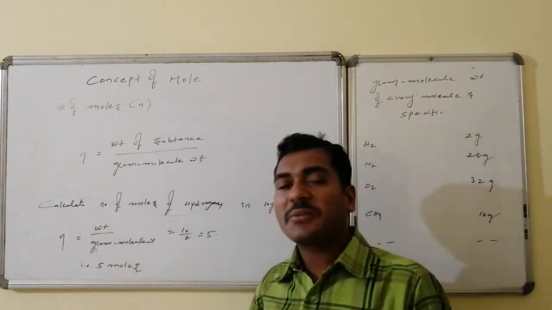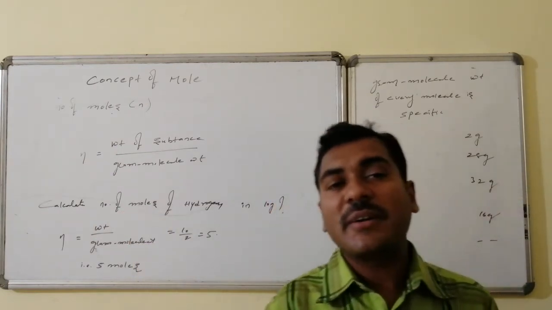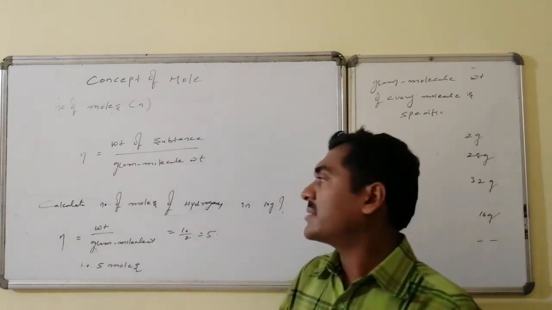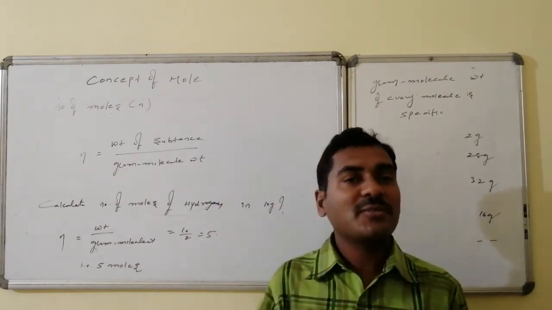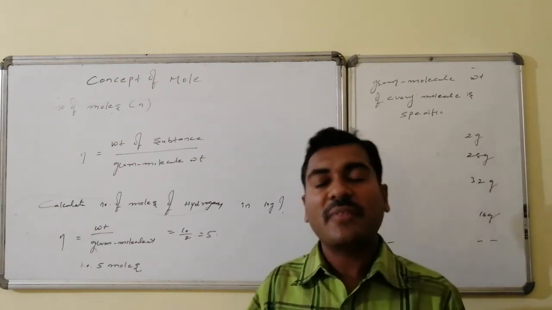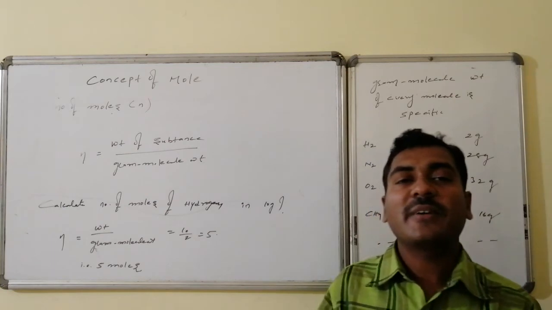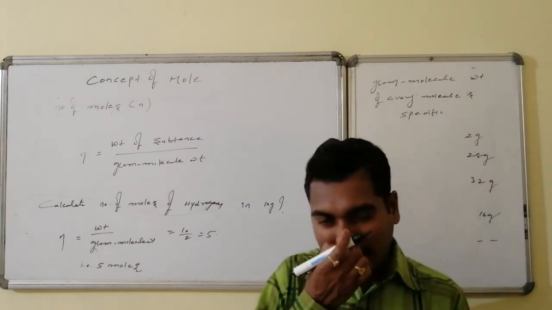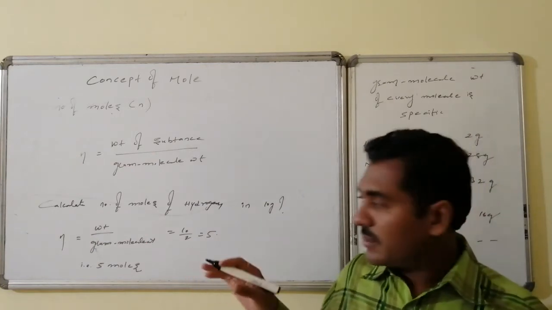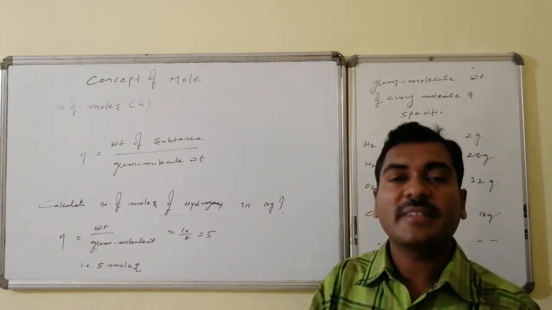Suppose you are asked to calculate number of moles of hydrogen that is present in 10 grams, whereas weight is 10 grams, gram molecular weight of hydrogen is known, that is 2. Then you are asked to calculate within 10 grams of weight how many gram molecular weights of hydrogen are there. With simple numerical relation also we can calculate. Let us go for that one first. Then we will be coming to the formula, how it becomes easy.